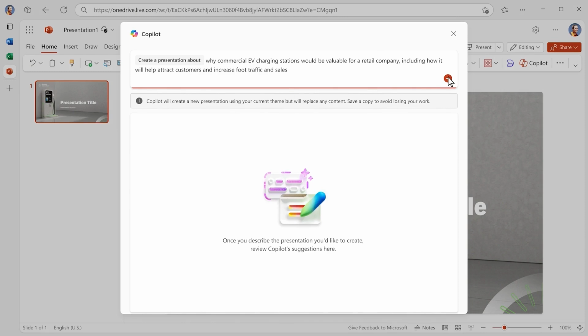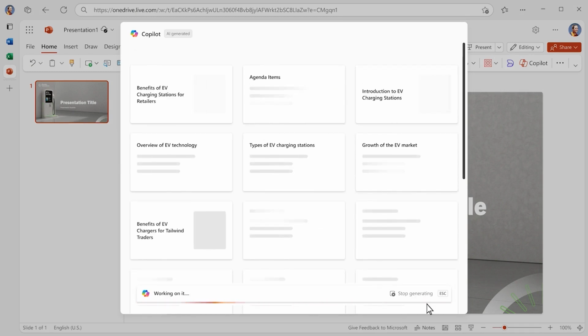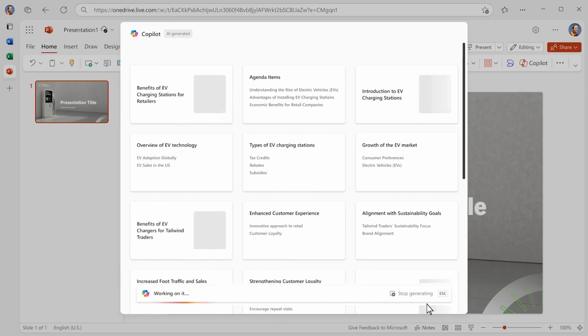So for example, if I have a template that I've already created, so a template that includes your font, your company branding, Copilot is able to implement that template to every single slide. So this is something that we call narrative builder in PowerPoint.